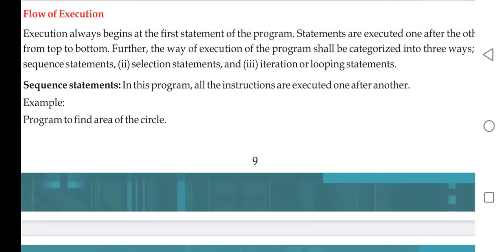Hello children, our today's topic is related to execution of any Python program which is compiled or written by the user or programmer. The topic is flow of control or flow of execution. Let's first understand what this flow of execution means. The interpreter has to execute the program or the code. When the interpreter does this, the particular pattern it follows to execute the various statements present in the code or the program is what is known as control.